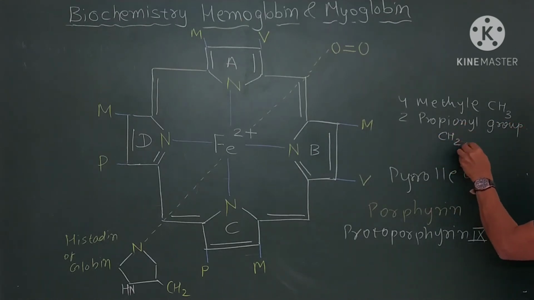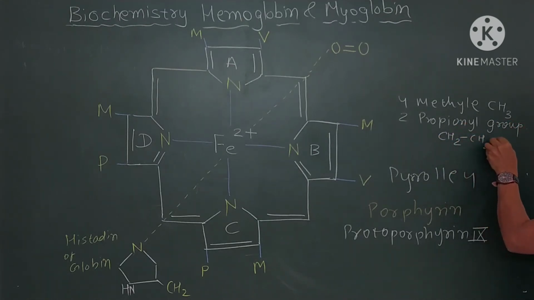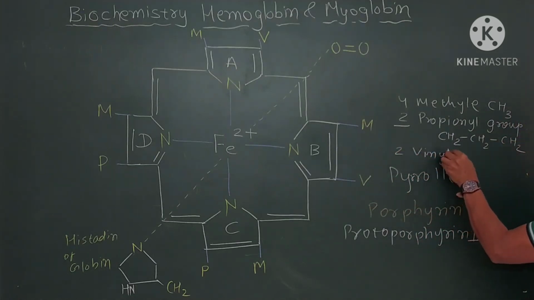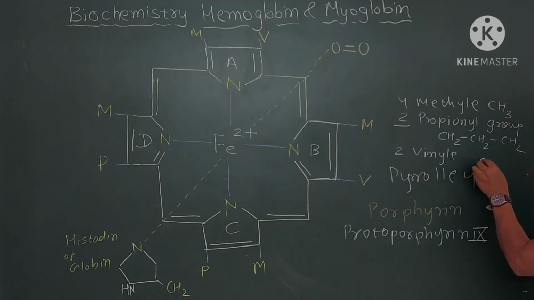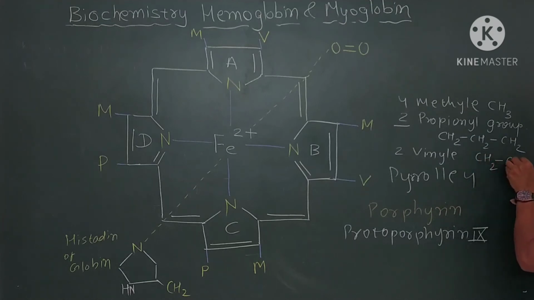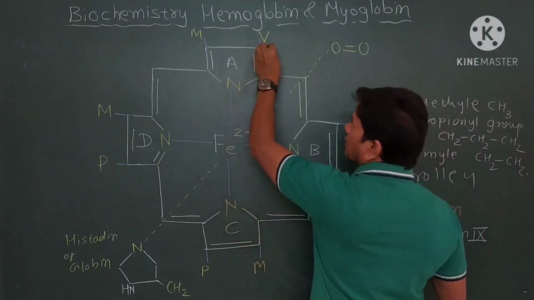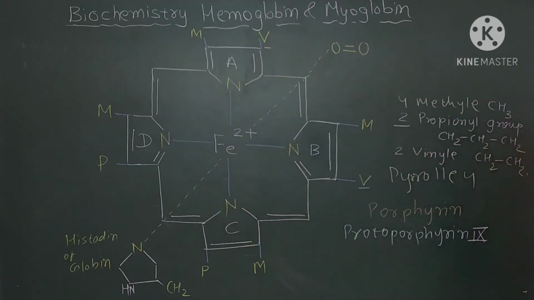Propionyl means CH2 single bond CH2. So 2 propionyl and 2 vinyl groups are attached.